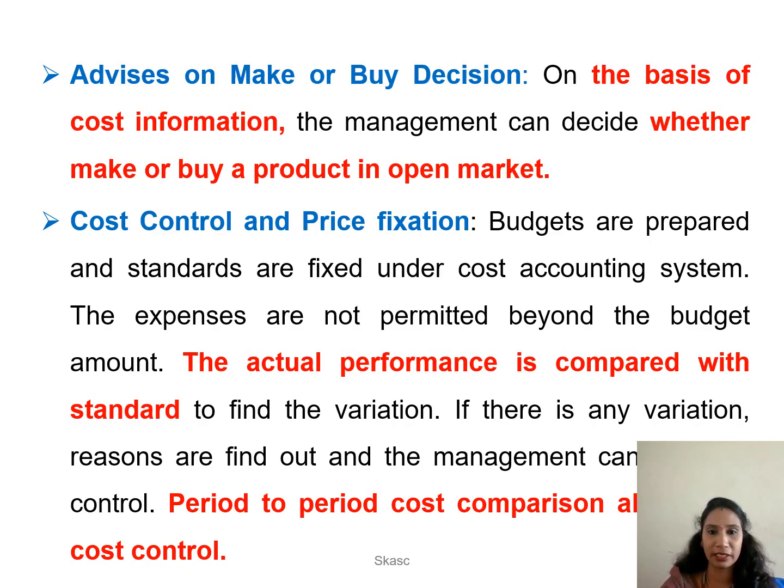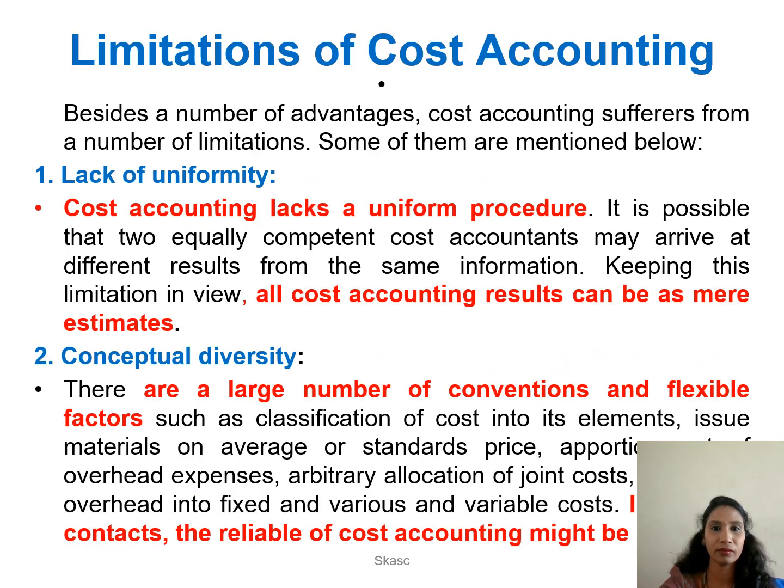Cost control and price fixation. So controlling the entire cost is very important for the company. Here they can prepare the budget, and the actual performance is compared with the standard to find the variations. So period to period cost comparison can be done to have the entire cost control.